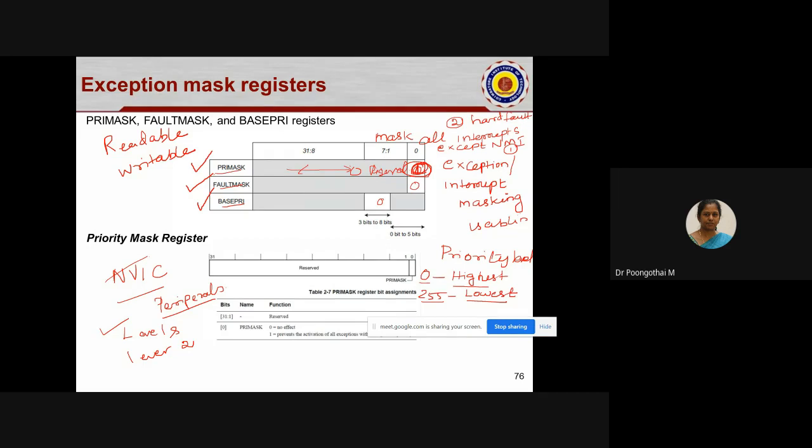Is that clear? Can anyone summarize the importance of the priority mask register? Can you explain the last point again? Yes?